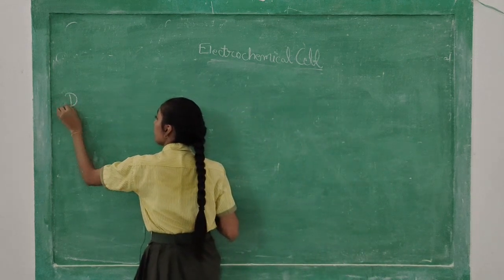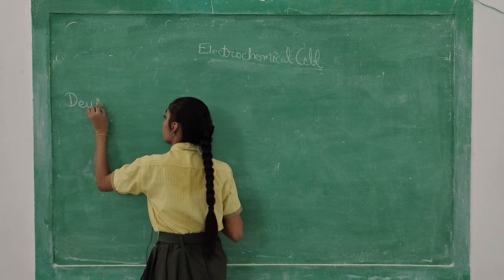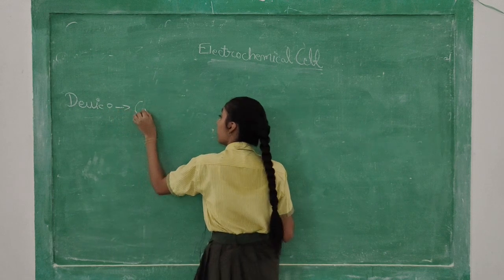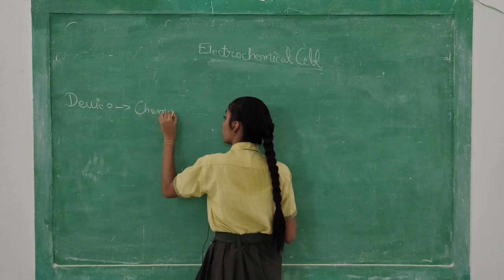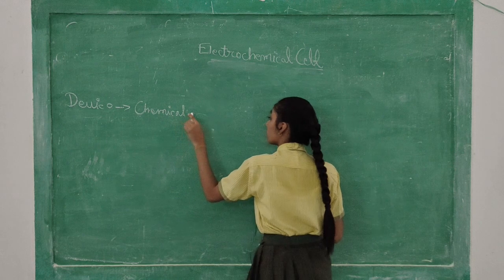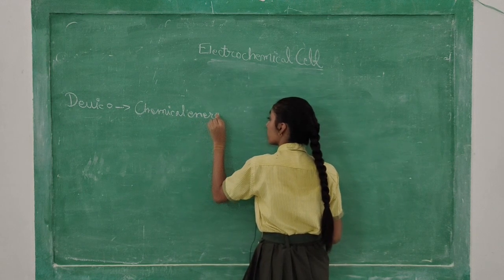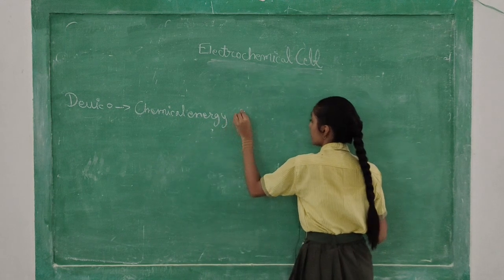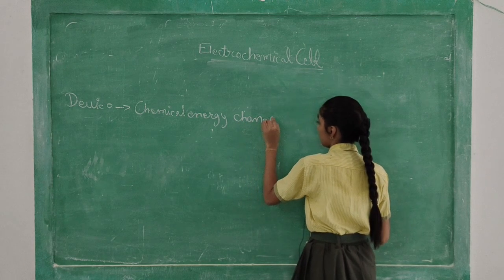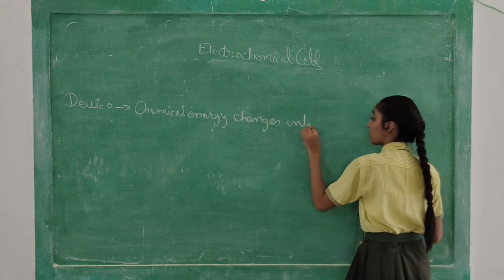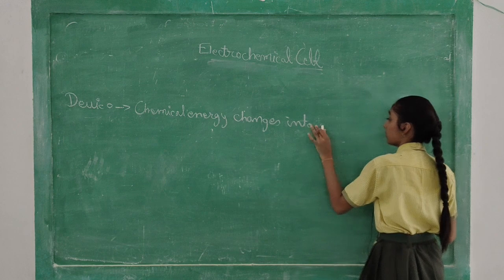So it is a device through which chemical energy changes, or you can say converts, into electric energy.